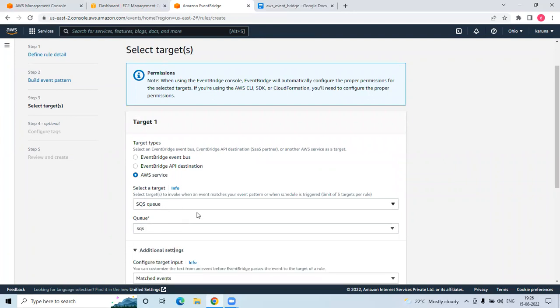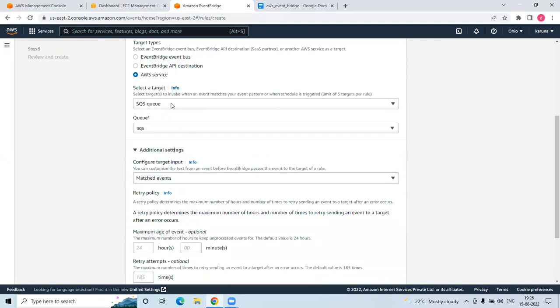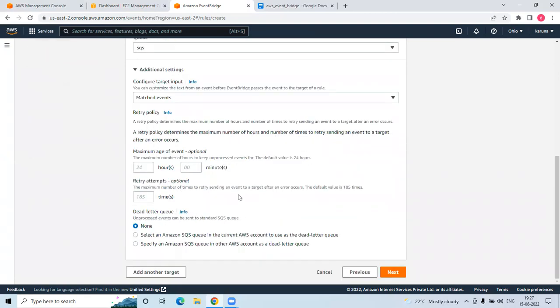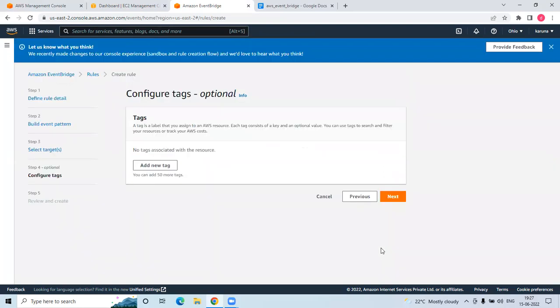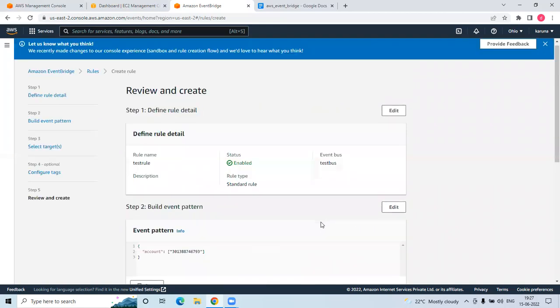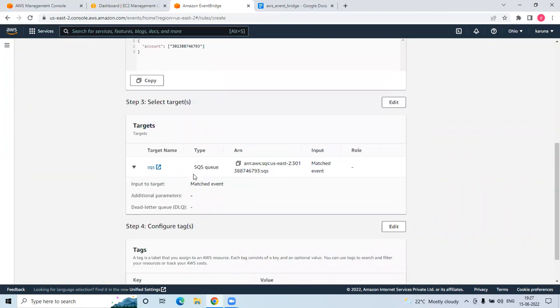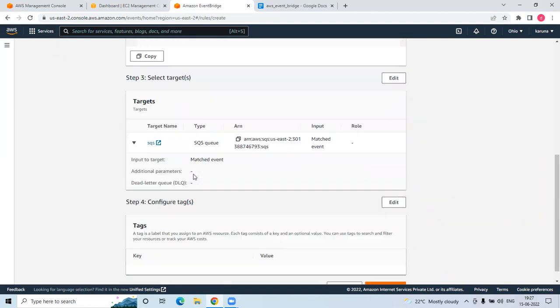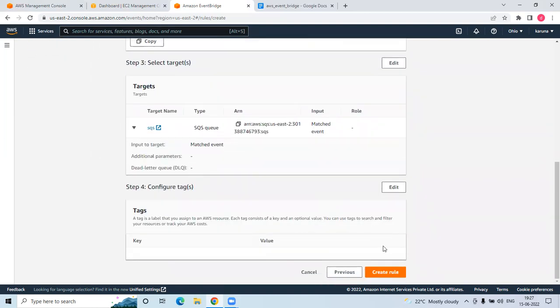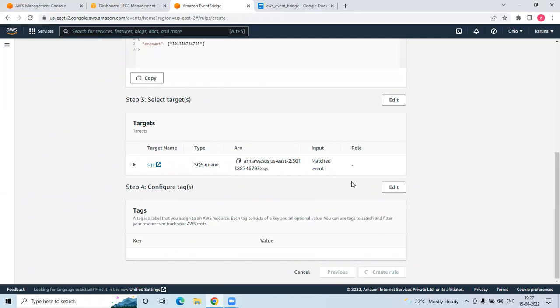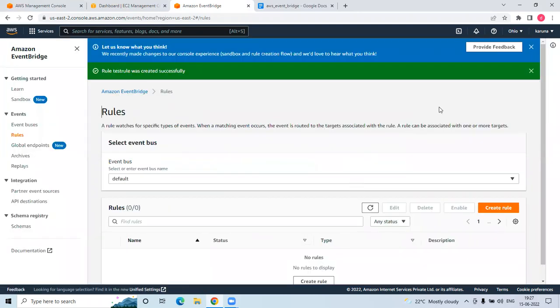You can set this in rules. You can specify the source and you can specify the target as well. Then there are optional settings, like the dead-letter queue, which is different in SQS. Go for next. You can also add tags, not required. Then you can see we're creating a rule with S3 as the source and SQS as the target.